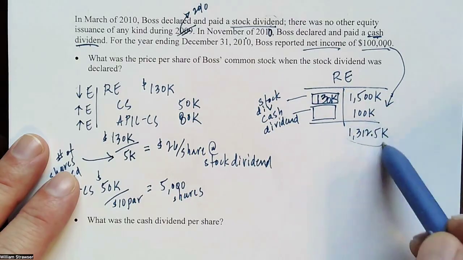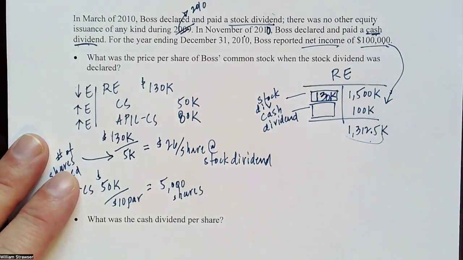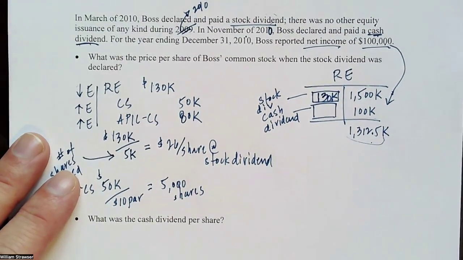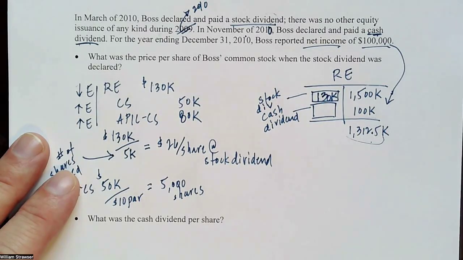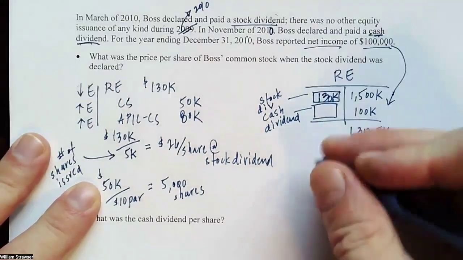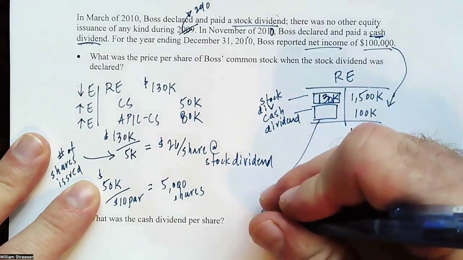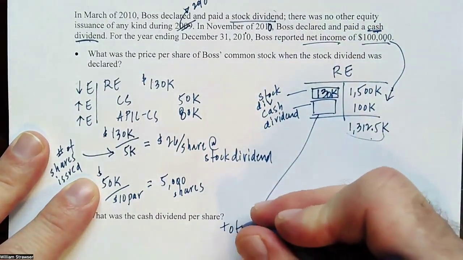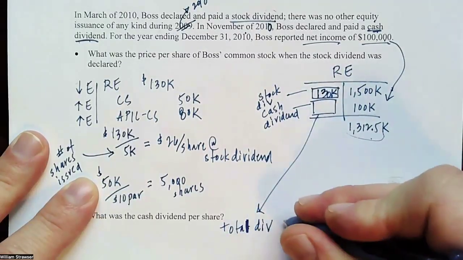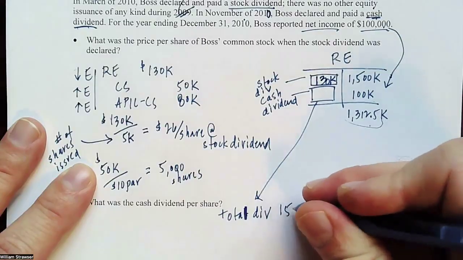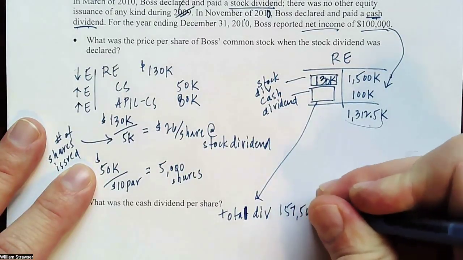But we came down to this amount. So I must have reduced it in order to get to the $1,312,500. So solving for that tells me that the total dividend was $157,500.